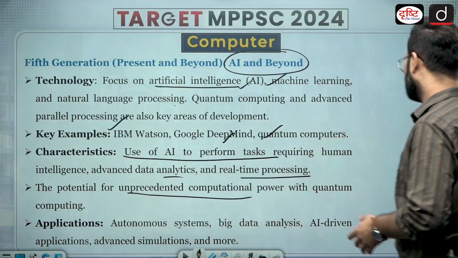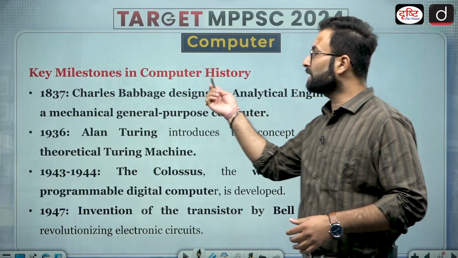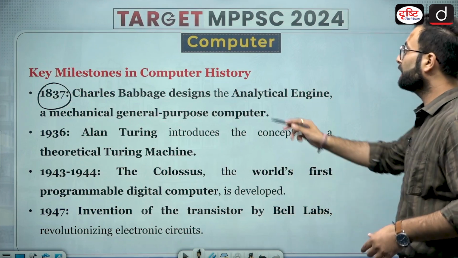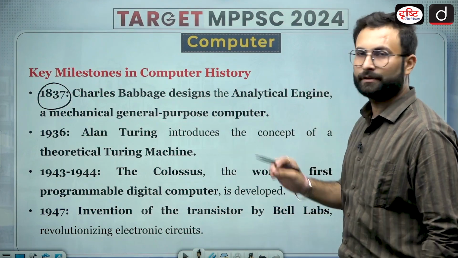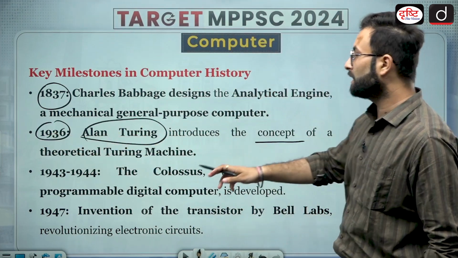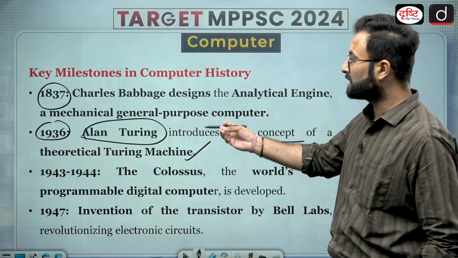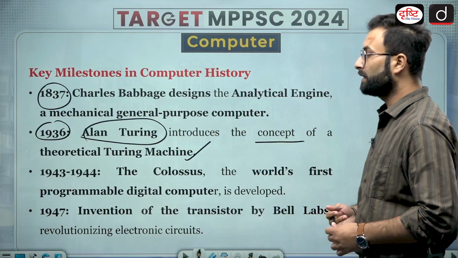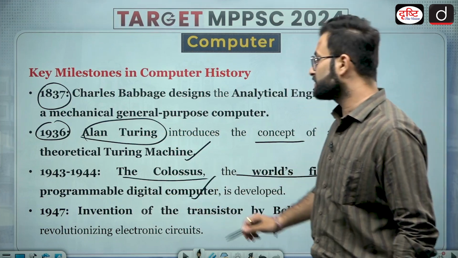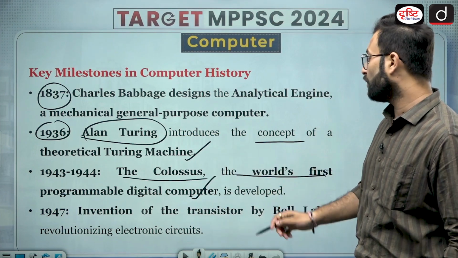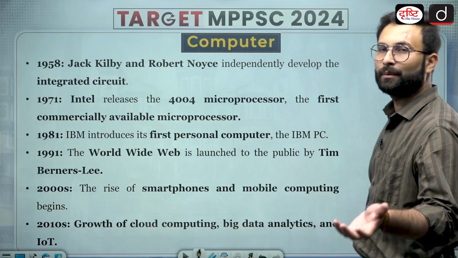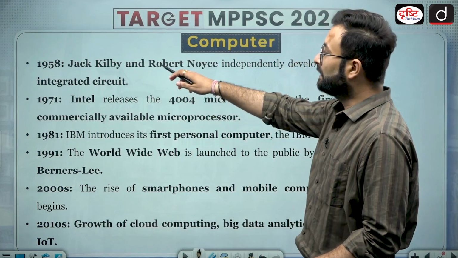Now moving to the next part, key milestones in computer history, which we have already talked about. We will just go through it. In 1837, Charles Babbage designed the analytical engine, a mechanical general-purpose computer, which we have already seen. Then in 1936, Alan Turing introduced the concept of the theoretical Turing machine. This is also a type of machine, or you can say computer, at that point of time. Then 1943 to 1944, the Colossus, the world's first programmable digital computer, was developed. Then 1947, invention of the transistor by Bell Labs. That has revolutionized electronic circuits. After that, we came up with ICs, then microprocessors.